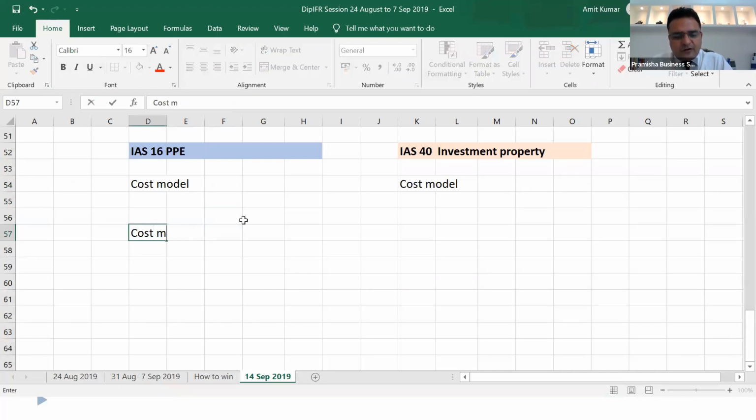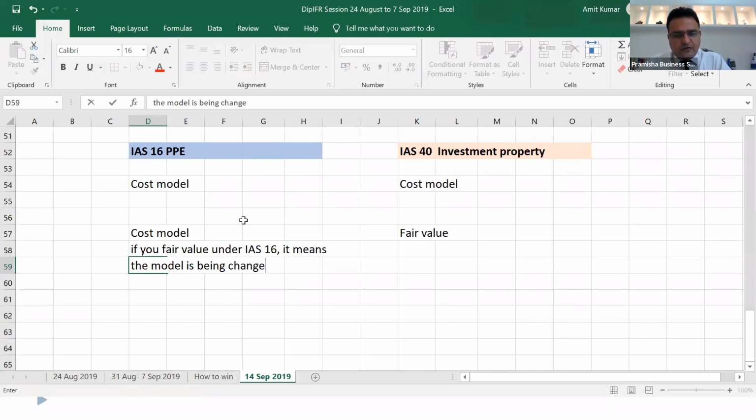If it was cost model, but under investment property we used to use fair value model. Now, if you fair value under IAS 16, it means the model is being changed to revaluation model.